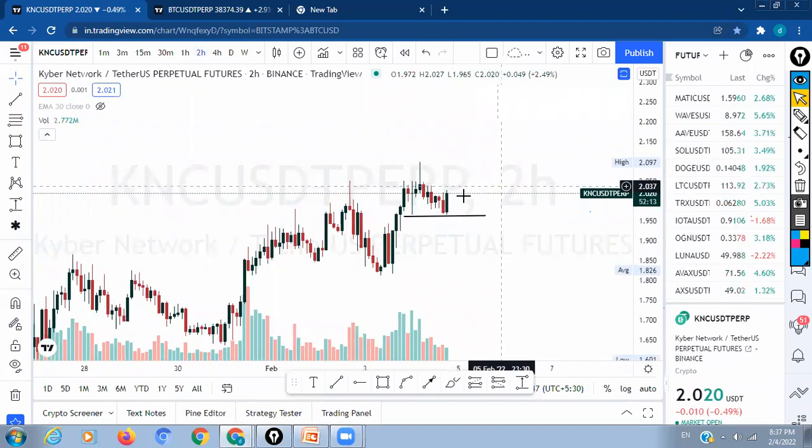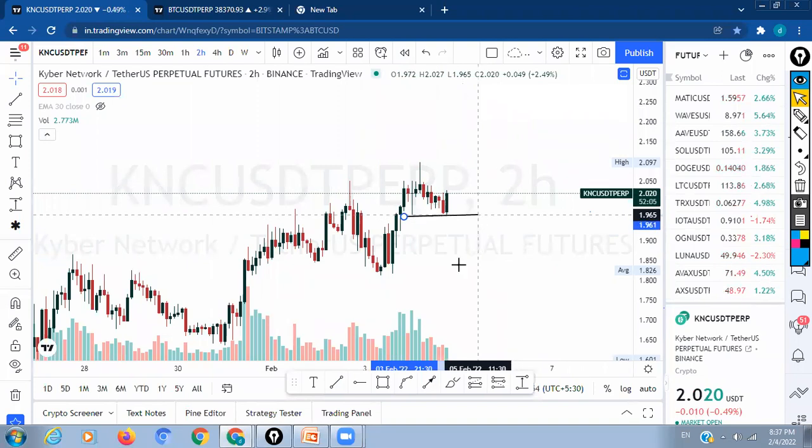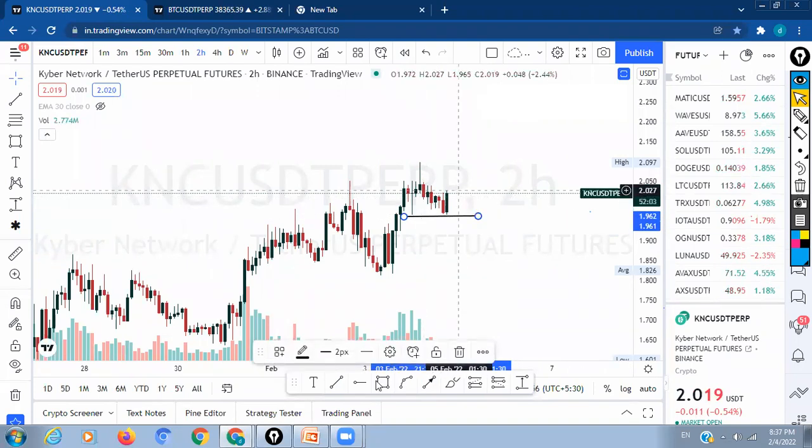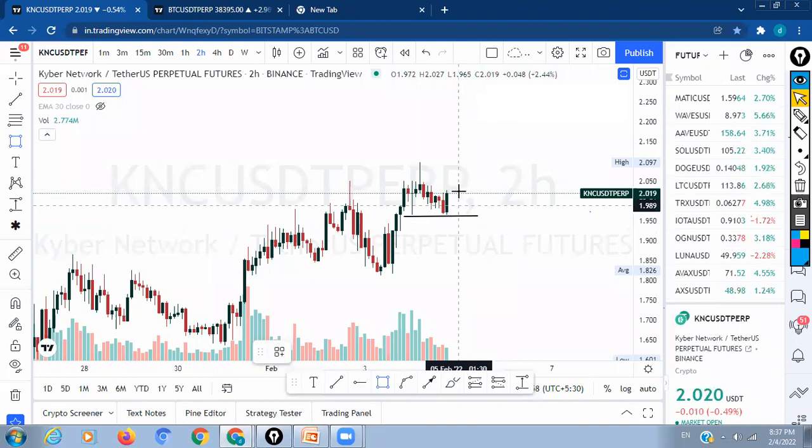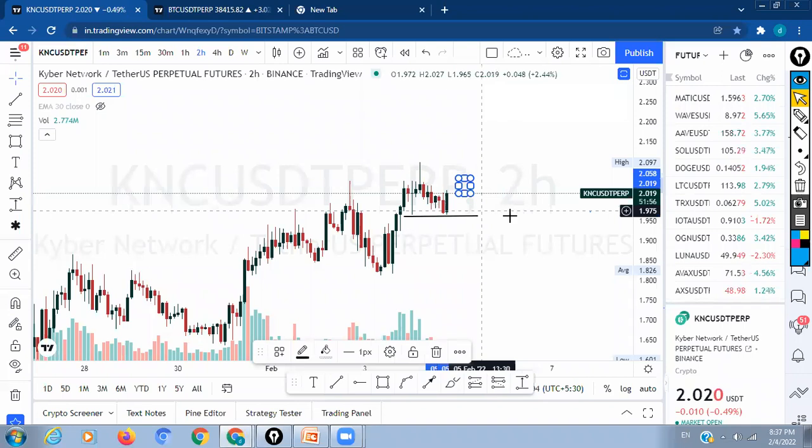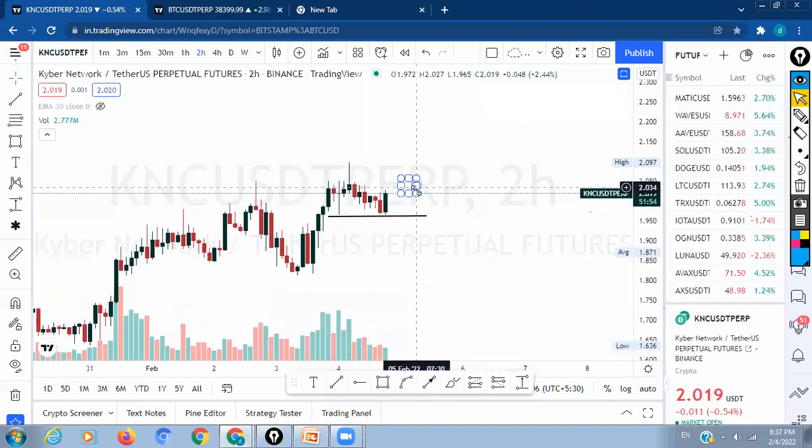Still, the 2 hour candle is showing a bullish engulfing pattern here. Within 1 hour, if it closes here, then we have a bullish engulfing pattern. And then wait for one more candle here, let's say a confirmation candle, whether it comes here or in this range or in this range. Then accordingly you can plan your setup.